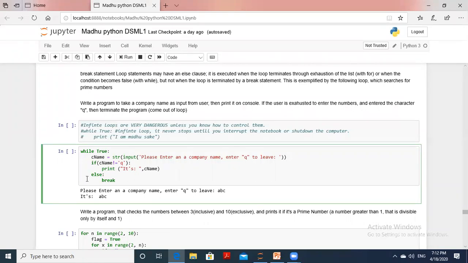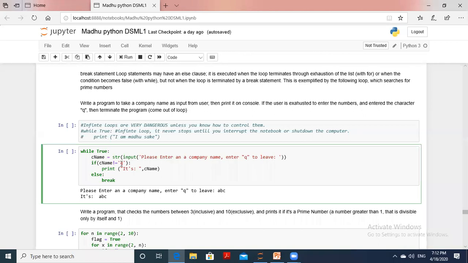Otherwise, it will continue. So that's why we are using a break statement. The break statement works when cname is equal to Q. Can you say that here Q is not equal to Q? No, because both are equal. Suppose you enter the company name as IBM.